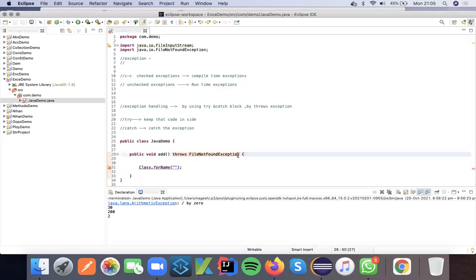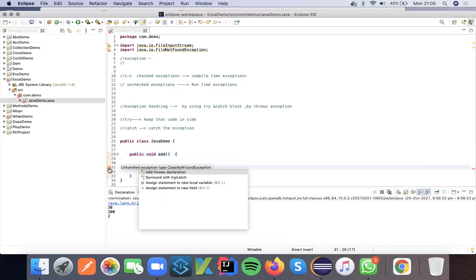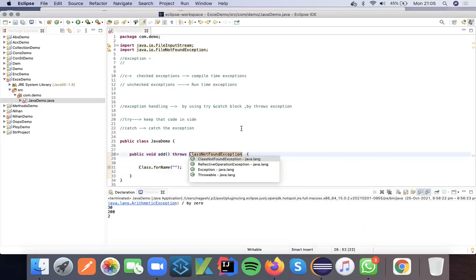In this case, this statement is correct, but this is a predefined method, and it is telling that you have to handle ClassNotFoundException. Boss, you are using a predefined class. This may not fetch the exact class. You may not give the proper class name, or the class may not be present. So that will give the error, so you have to handle ClassNotFoundException.